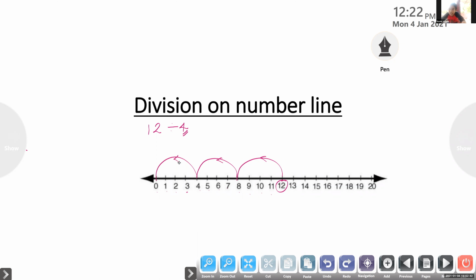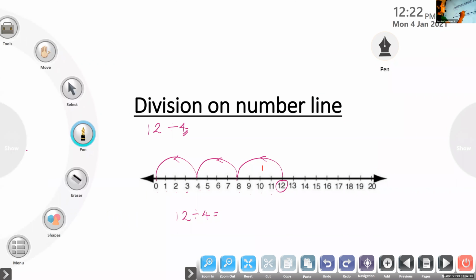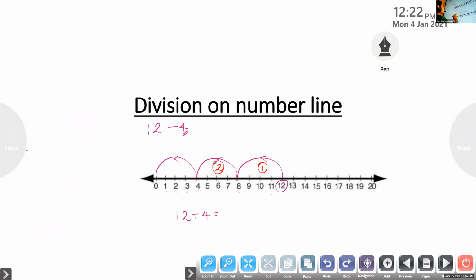Yes. Now how will we get the answer? 12 divided by 4 equals? We have to count the number of jumps. How many jumps are there? 3. 1, 2, 3. So what is the answer? 3. Very good.